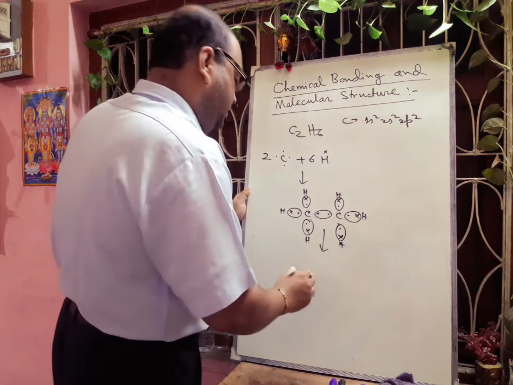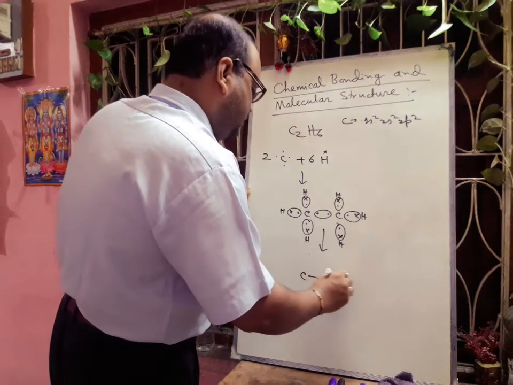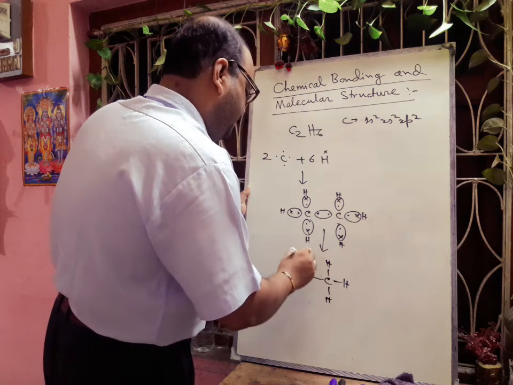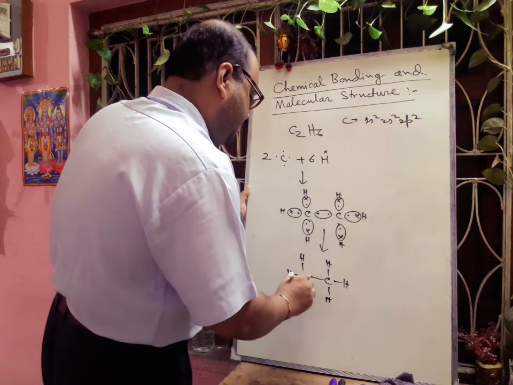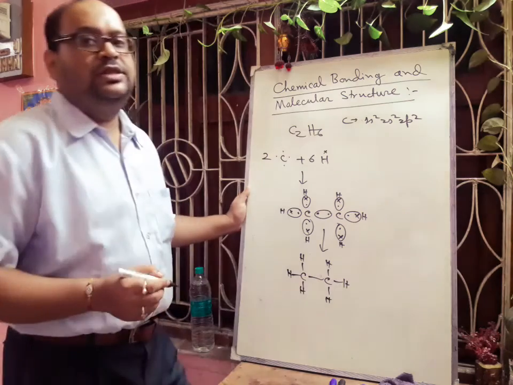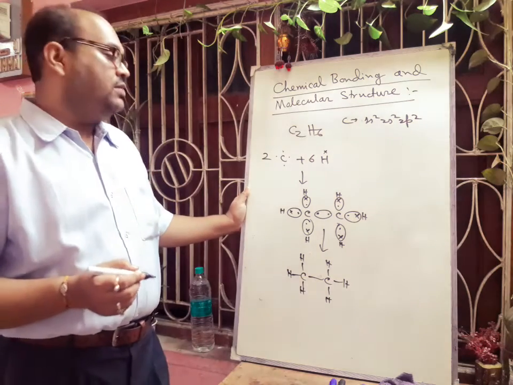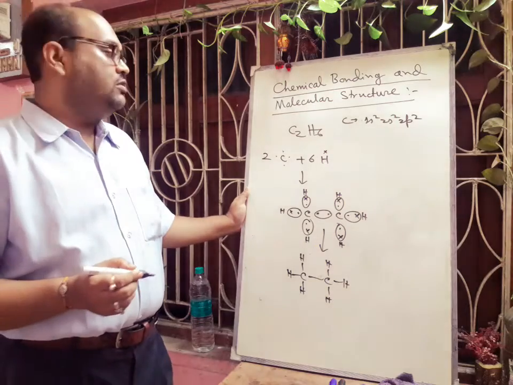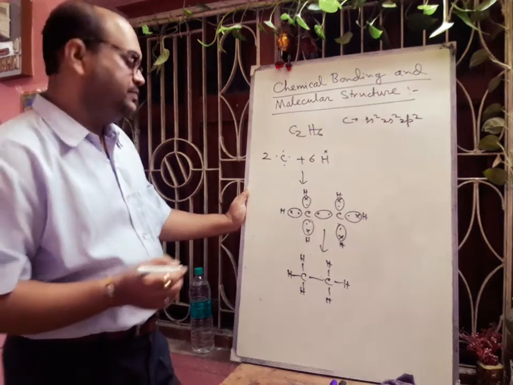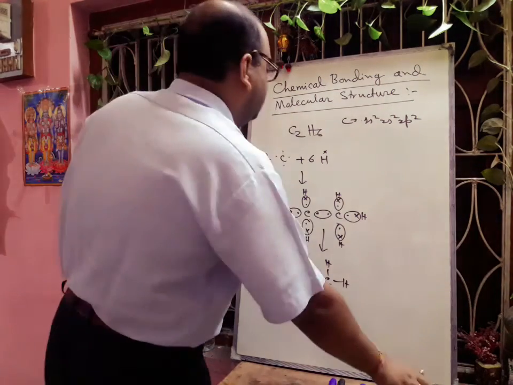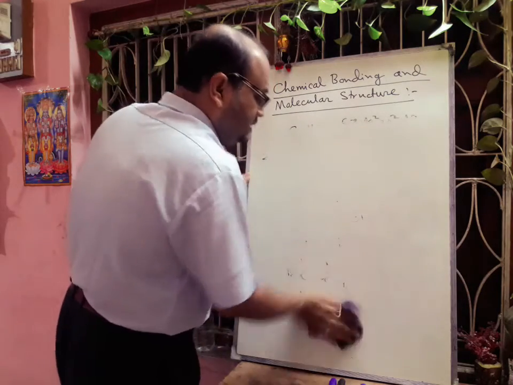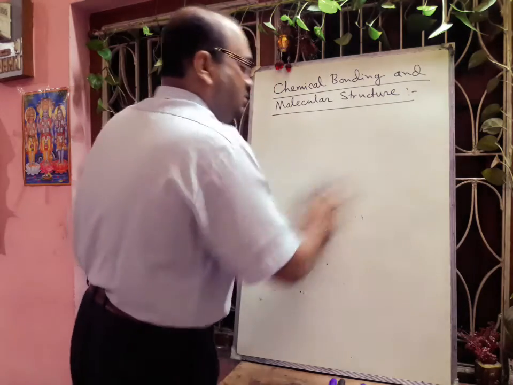So in this way the structure will be like this. So in this way we can easily show the formation of ethane molecule by the cross dot diagram. Next we will discuss another molecule, and you will practice other molecules from your book.